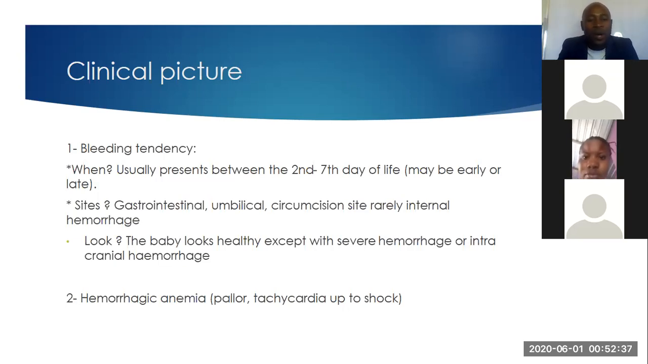Okay? When you look at the sites now, you may find that these sites are on the GIT, gastrointestinal, they may also be present on the umbilical, in the circumcision site, and they are rarely internal hemorrhages. But there's also a high chance that they may be present internally. Okay? What you look for.